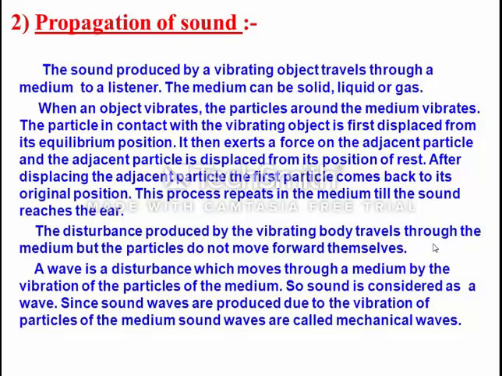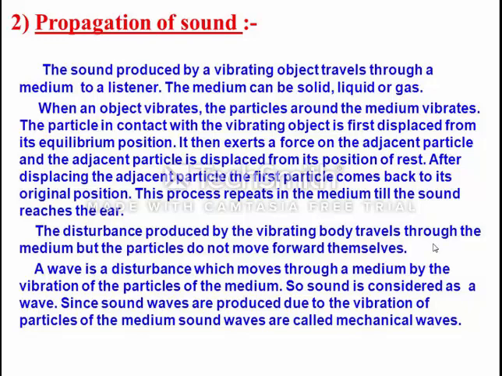because sound is produced due to vibration. When the object vibrates, the particles of the medium also start vibrating, and due to this the adjacent particles also come into vibration, and the first particle which was in vibration comes back to its mean position.